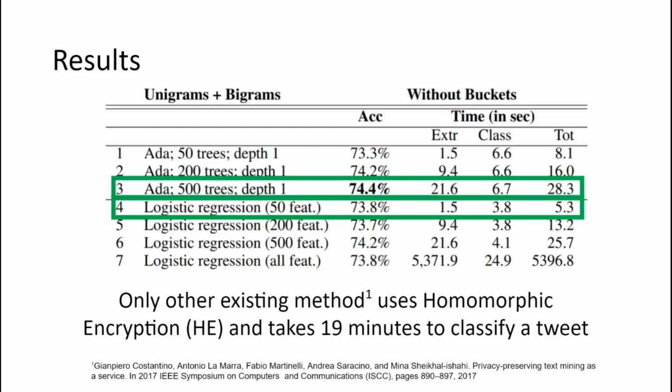For our results, we have for the AdaBoost model with 500 features, we have our highest accuracy at 74.4% in detecting hate speech. And it took 28.3 seconds to classify 1 tweet. For logistic regression with 50 features, we have less time. It took 5.3 seconds, although the accuracy was slightly less for that model. And if you're thinking 28 seconds is pretty long to classify 1 tweet, there is going to be a trade-off between privacy and also computation time. And the only other existing method right now uses homomorphic encryption, which took 19 minutes to classify 1 tweet.